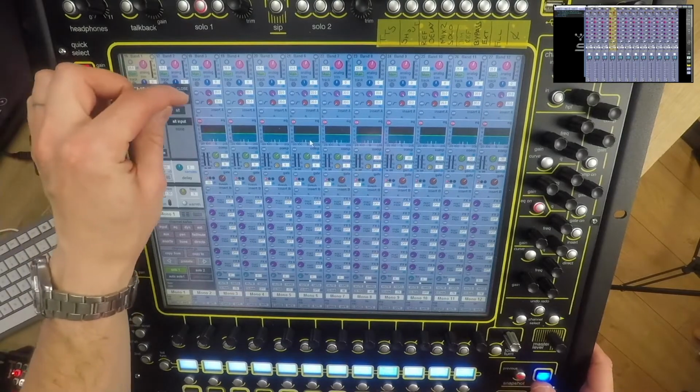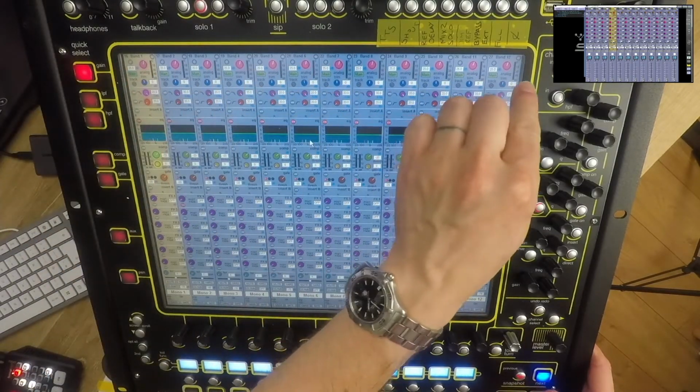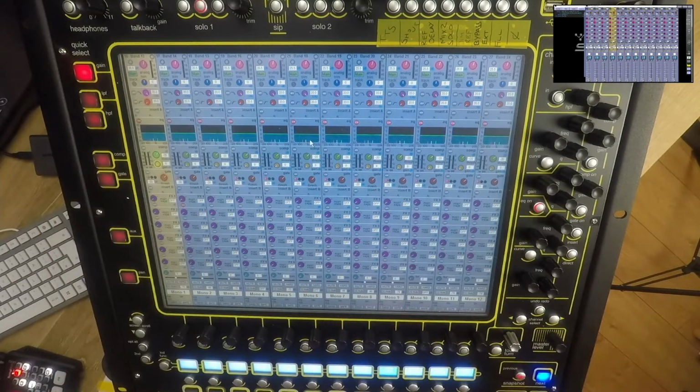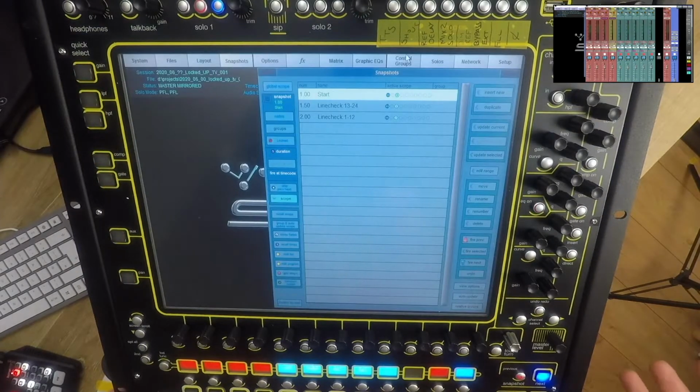So here you can see 1 through 12 with gain on, now 13 through 24, and I do that for all my inputs, and that just gives me a really quick way now of coming through and line checking through my inputs. So now, having created my line check snapshots, I'm going to create my snapshots for each band.